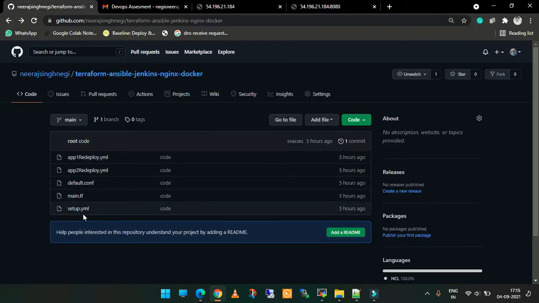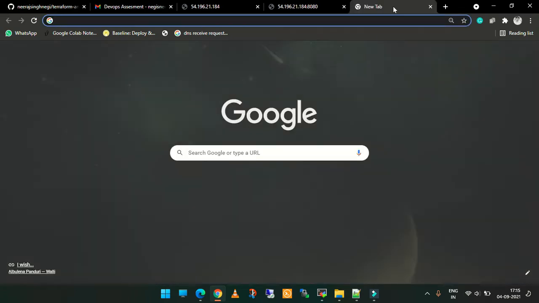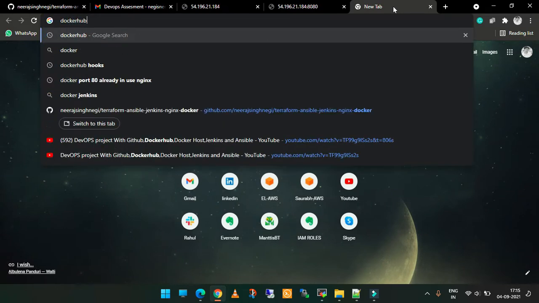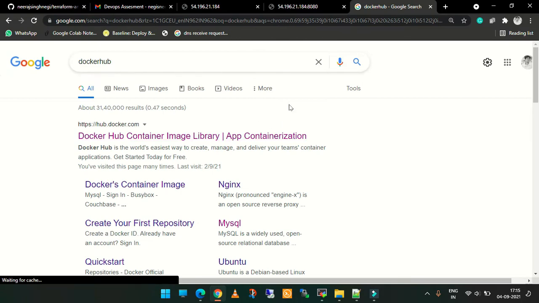This is the whole code that I am using right now, the infrastructure as code that I have run, and these are the images in Docker Hub. So in Docker Hub, we have our images there.